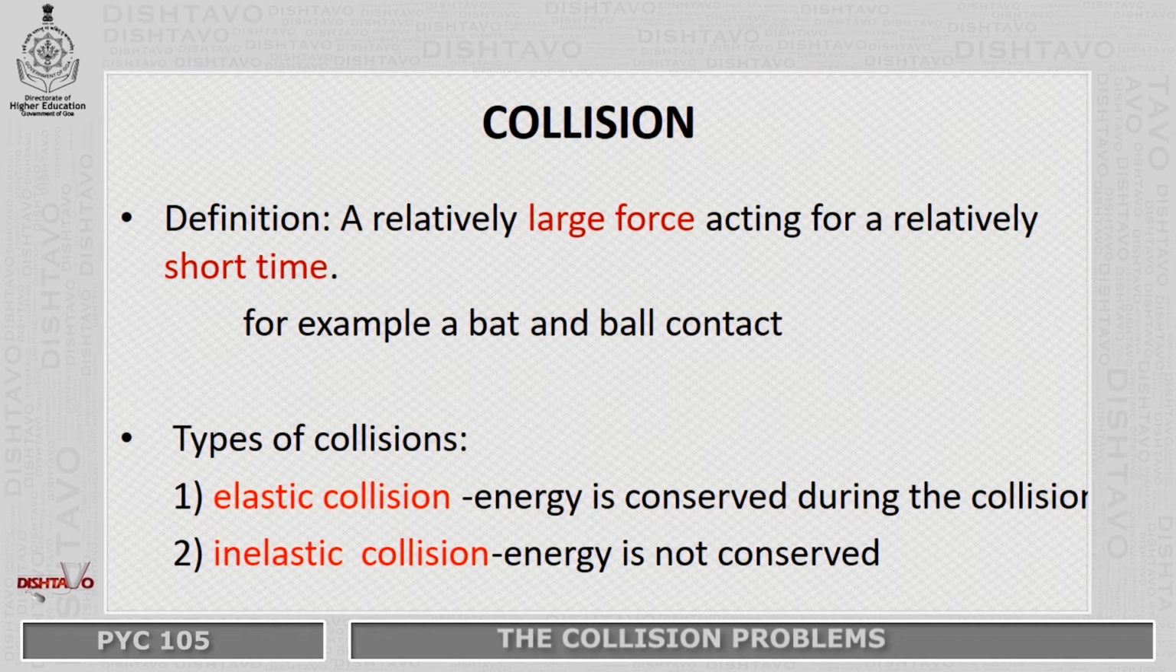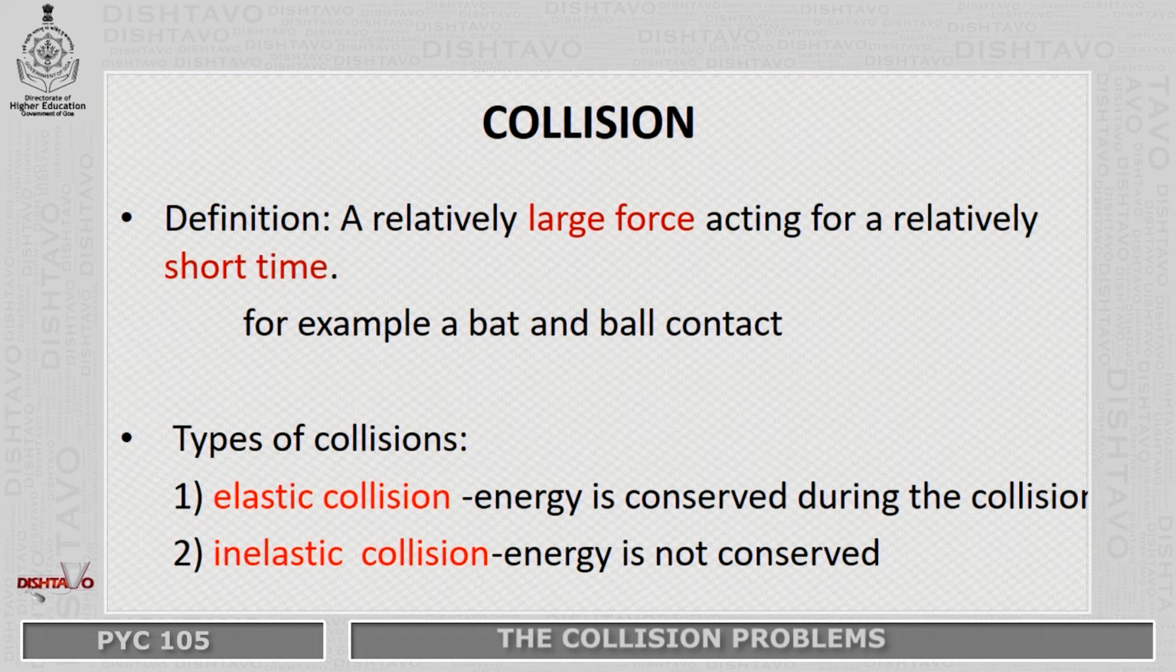The definition of collision is a relatively large force acting for a relatively short time. For example, a bat and a ball in contact. There are two types of collisions: elastic collision, where the energy is conserved during the collision, and inelastic collision, where energy is not conserved.